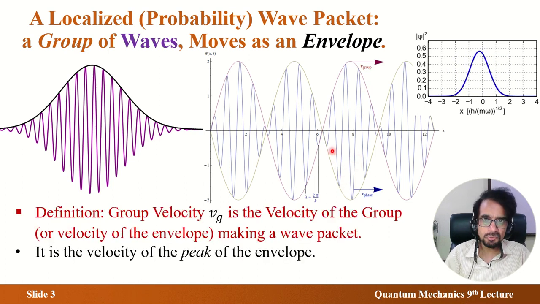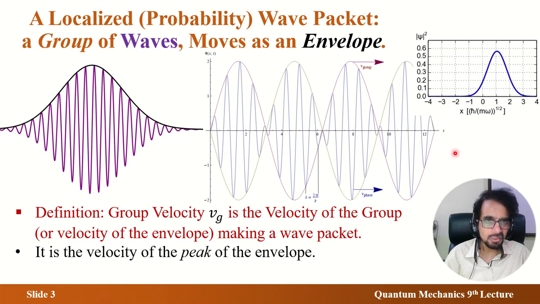Next, if you want to write down the definition, which you can write in an exam, the definition of group velocity is the following. The group velocity is the velocity of the group of waves. The alternatives are the velocity of the wave packet, or the velocity of the envelope. You can choose, they all mean the same. Another way of saying it is the velocity of the peak.